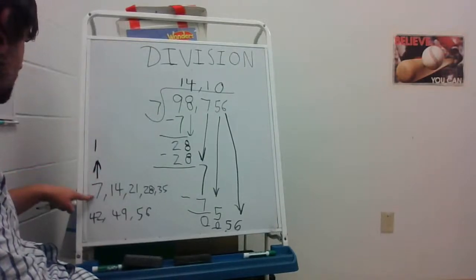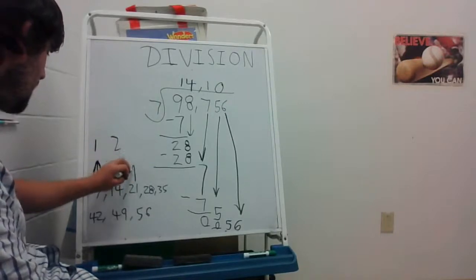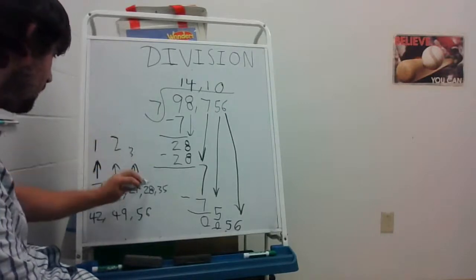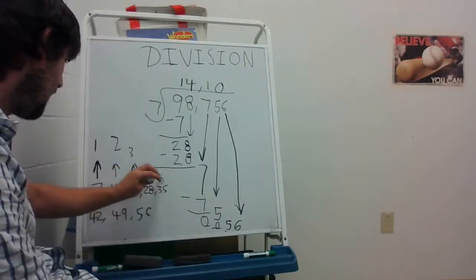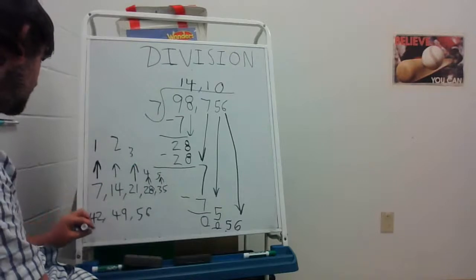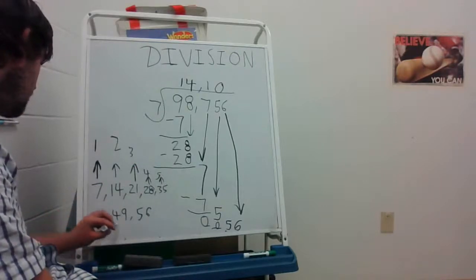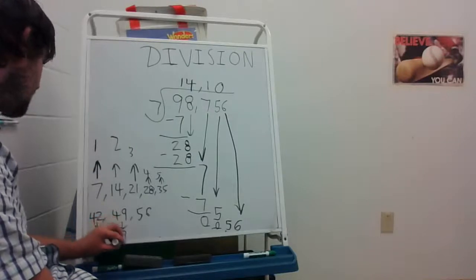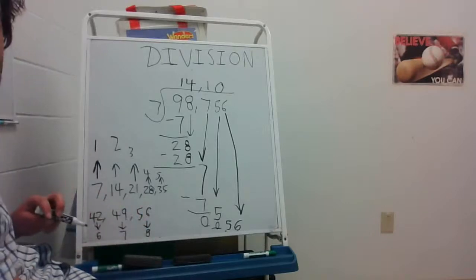So I counted by 7 once to get to 7. I counted by 7 twice to get to 14. I counted by 7 3 times to get to 21. I counted by 7 4 times to get to 28. I counted by 7 5 times to get to 35. I counted by 7 6 times to get to 42. I counted by 7 7 times to get to 49. And I counted by 7 8 times to get to 56.